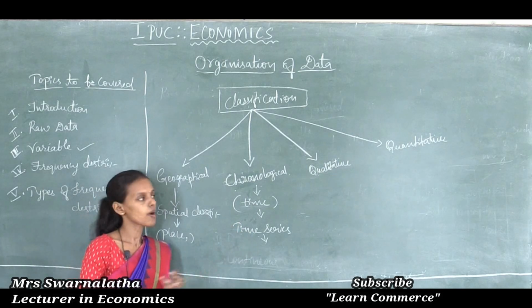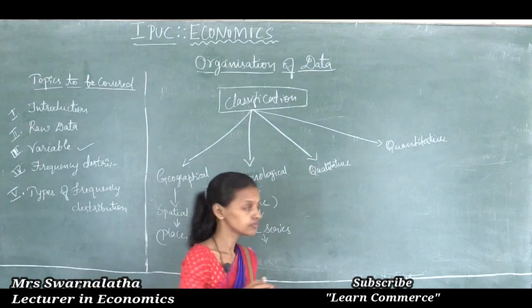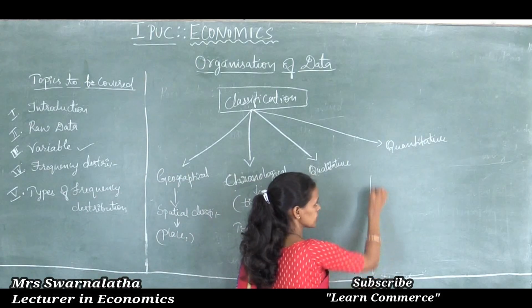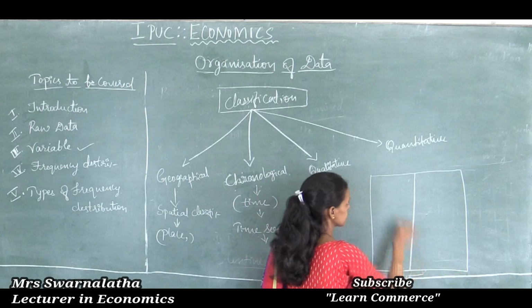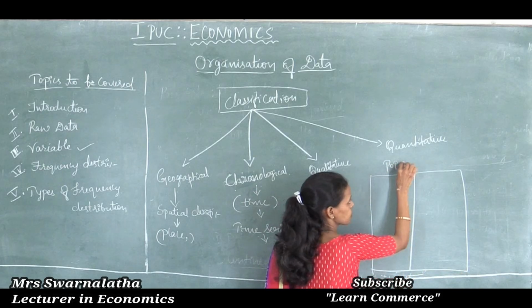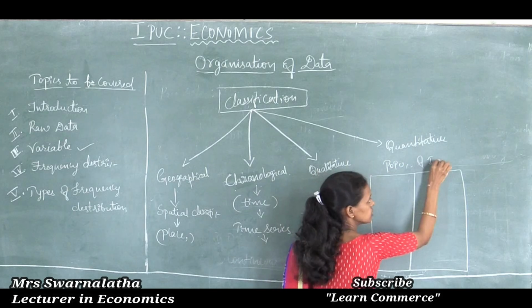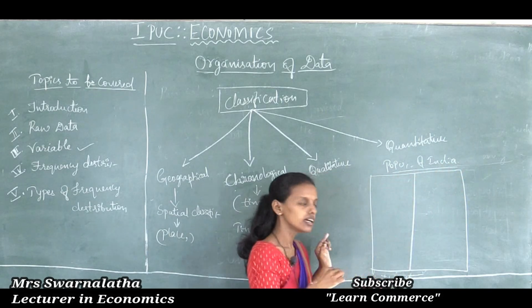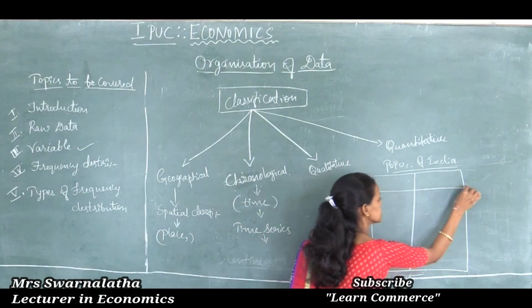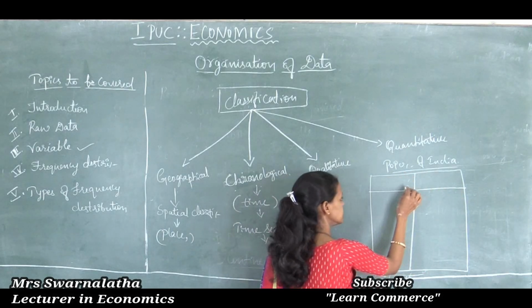For example, take the population of India in table form. The heading is population of India according to the census of different years.